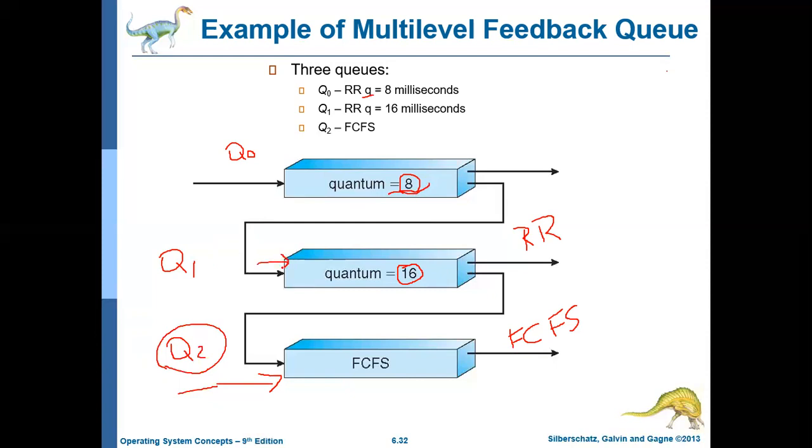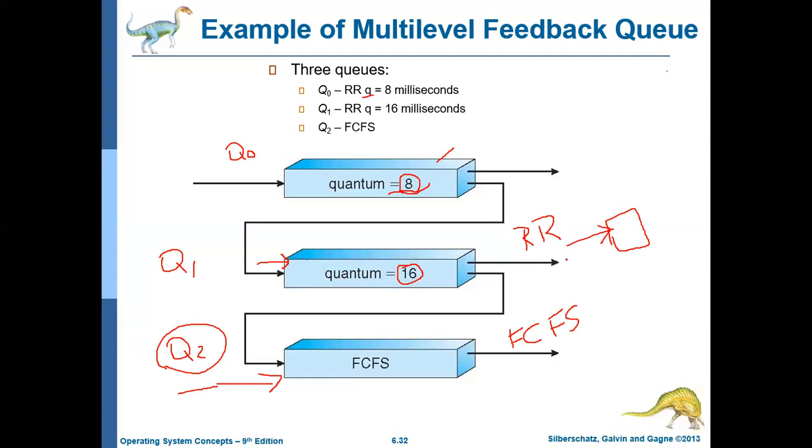Then it will be in Q1, and the job in Q1 will be executed only if Q0 is empty. Not only that: assume the CPU is executing a job in Q1, which means Q0 is empty.